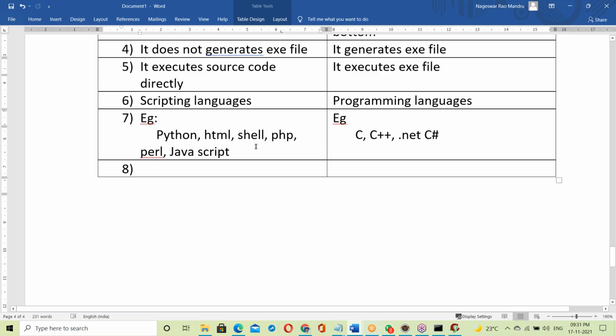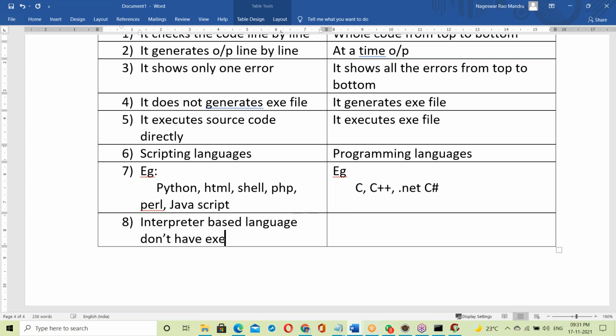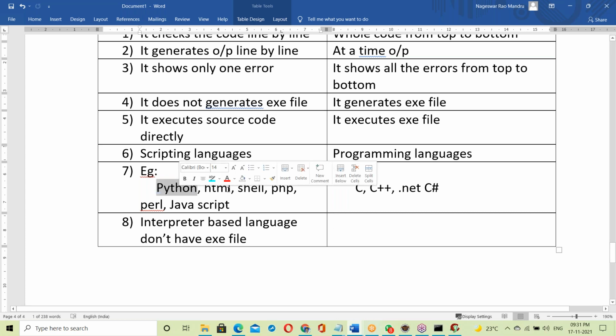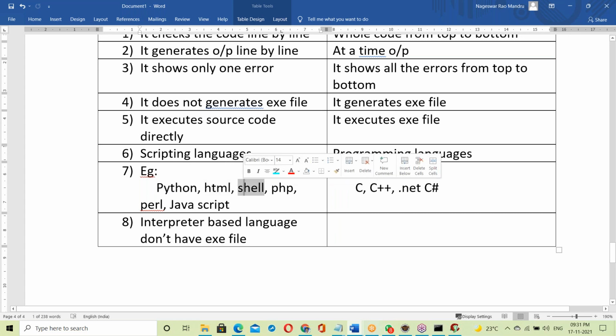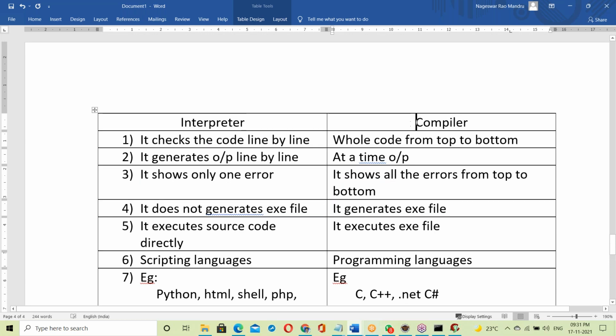Interpreter based languages don't have an exe file. Python scripting, no exe file. HTML code, no exe file. Shell scripting, no exe file. Compiler based, everything is an exe file. So this is the difference between interpreter and compiler.